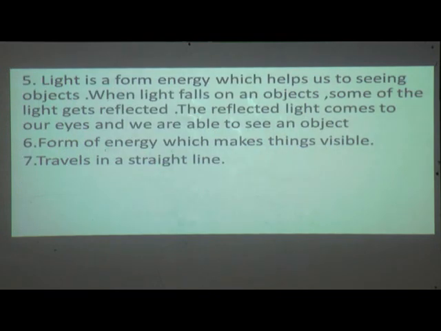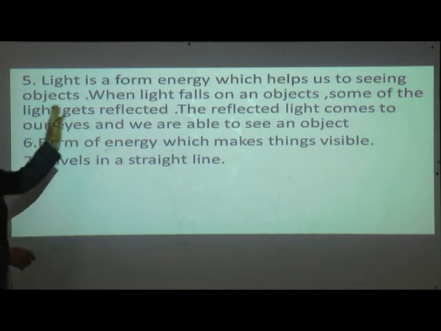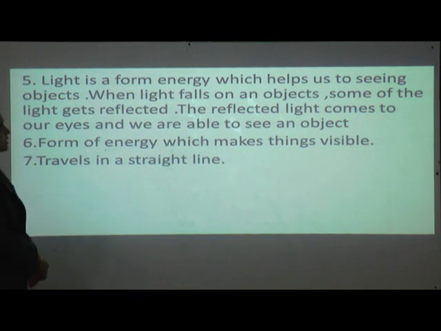Students, light is a form of energy which helps us to see objects. When light falls on an object, some of the light gets reflected. The reflected light comes to our eyes and we are able to see the object. So how can we see the object? This is the answer for that. Light is a form of energy which helps us to see objects. When light falls on an object, some of the light gets reflected. The reflected light comes to our eyes and we are able to see an object.